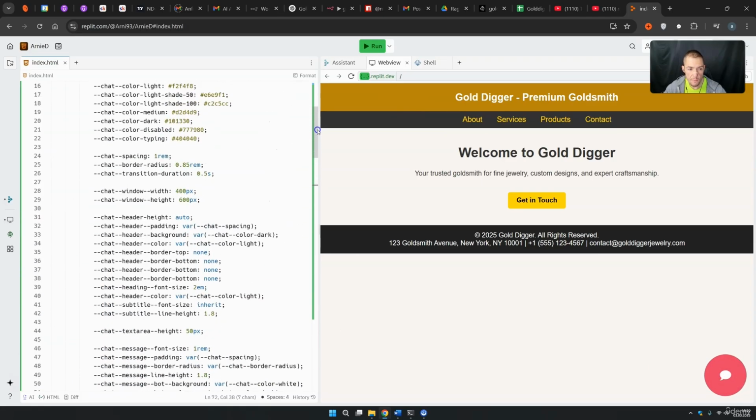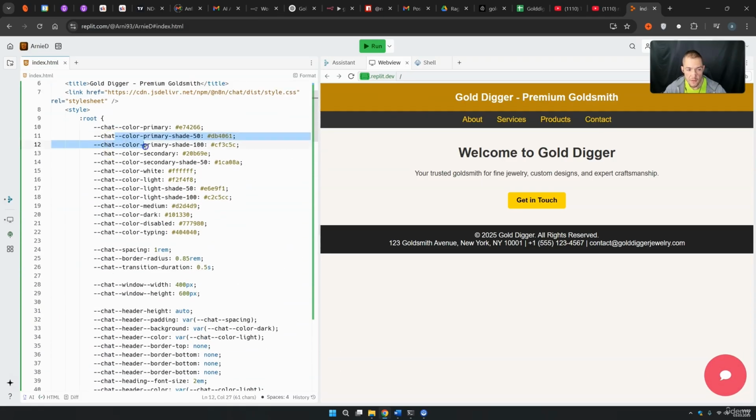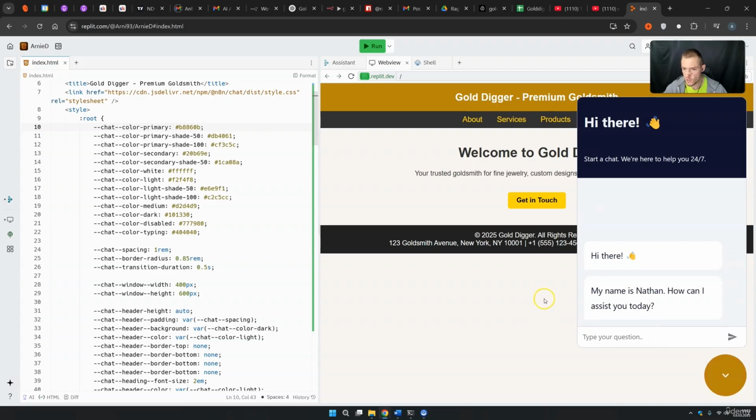And if you scroll up in your CSS, you can simply change this here. So let's just change chat color primary with our new color. We can include this, we can send this out. And now you see that our chat bubble has exactly the color from here. So you see the color matches perfectly with our style from here. And if you come with the mouse over it, it turns out to be red. It's perfect. Now let's just open this thing up and see what we want to change next.